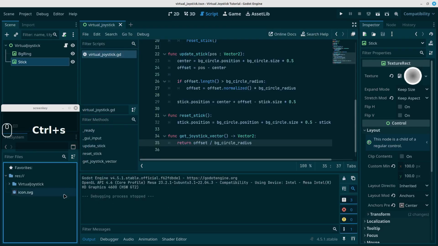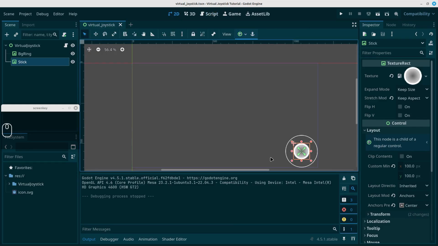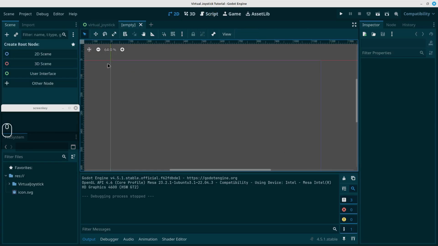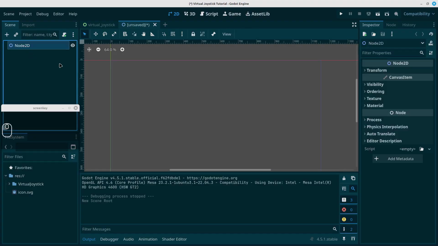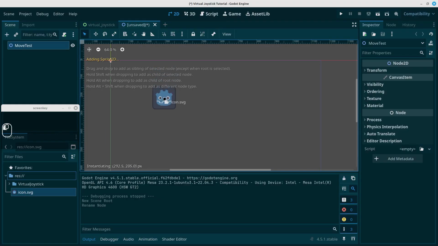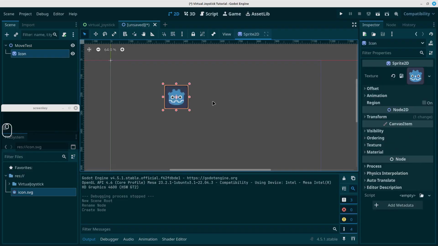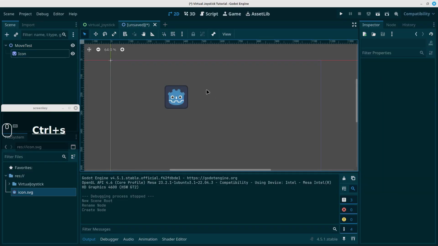Let's save this, and let's just create a test scene. So let's go back to the 2D scene here, and let's create a new empty scene. Let's call it a move test maybe. We'll make this our main scene soon, and let's just add our icon here. So we'll be moving our icon around. Control save.